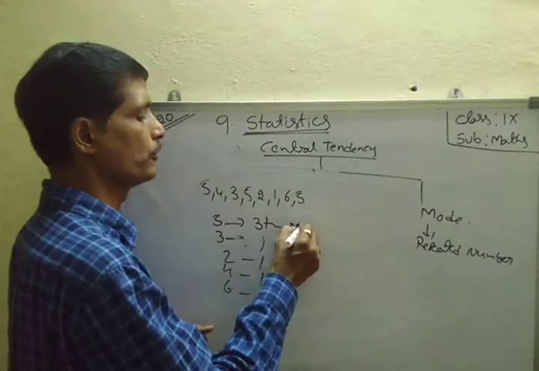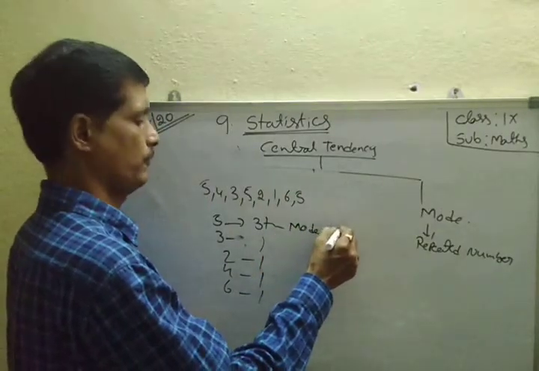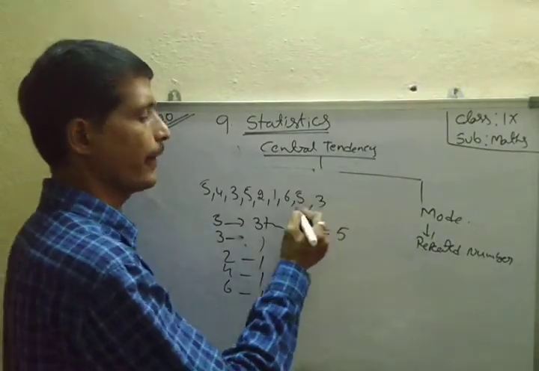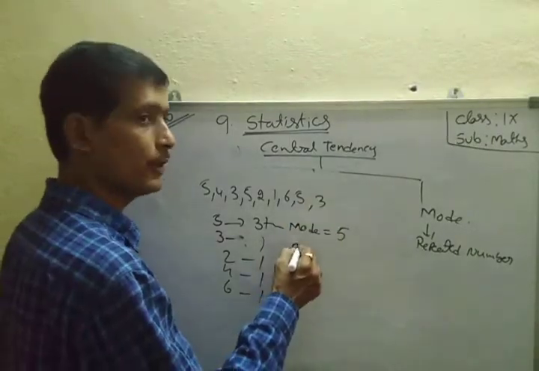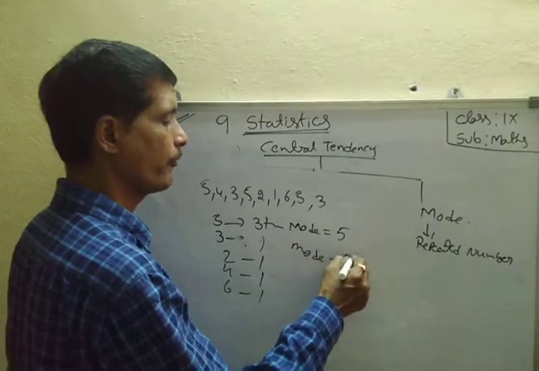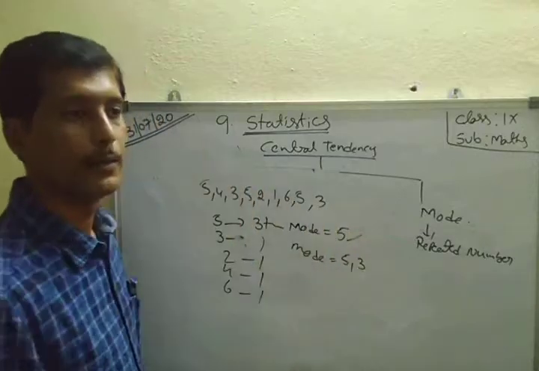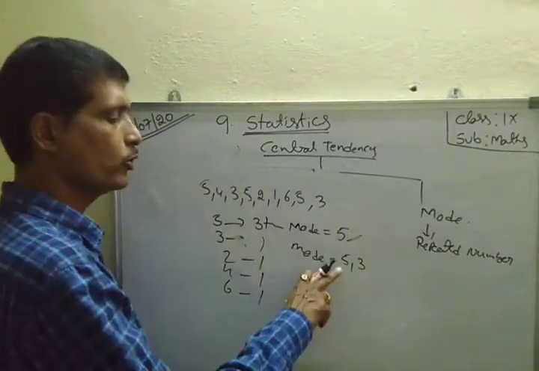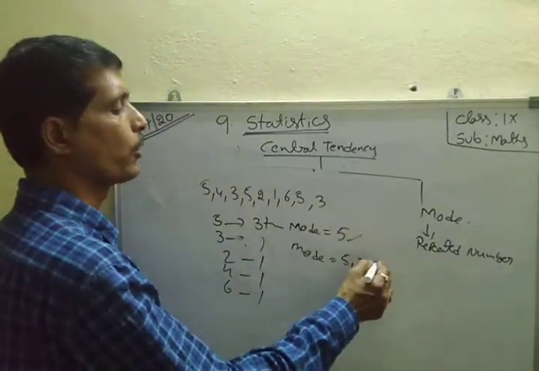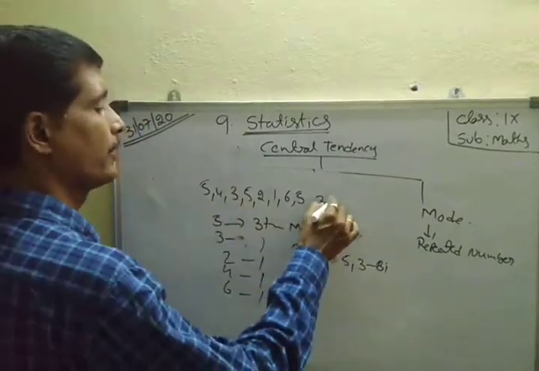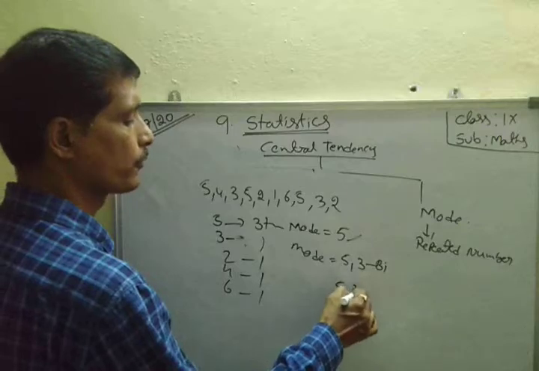Mode equals 5. Suppose here one more 3 is given. Therefore mode equals what? Mode equals 5 and 3. Therefore here only one is a single mode. Here two modes are there, that is bimodal. Bimode. Suppose 3 numbers are given, that is trimode.